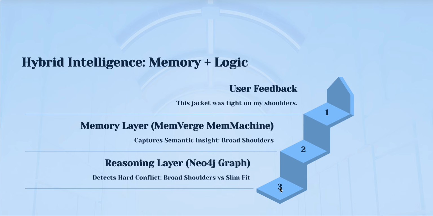So how did I build this? I needed more than just a chatbot, because LLMs hallucinate numbers. I needed a hybrid intelligence, and I used the MemVerge MemMachine for the memory layer, which captures the fuzzy human data, like my review about tight arms, and stores it as long-term semantic knowledge. I also use Neo4j for the reasoning layer, which enforces strict rules. Once MemVerge learns I have broader shoulders, or maybe smaller arms, Neo4j creates a hard constraint node. It physically blocks any future transaction that conflicts with that rule.